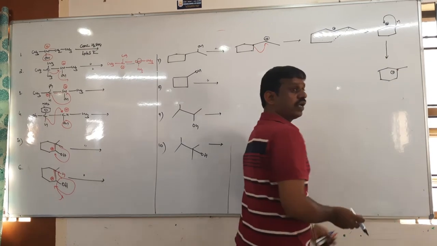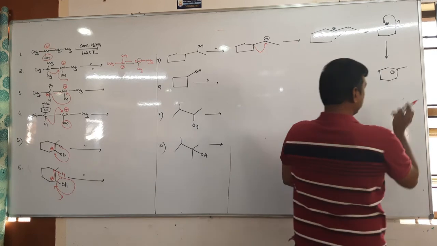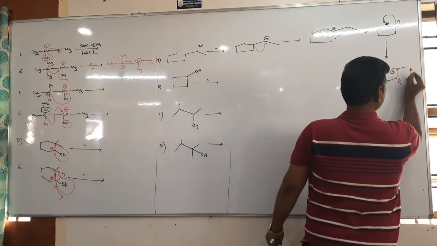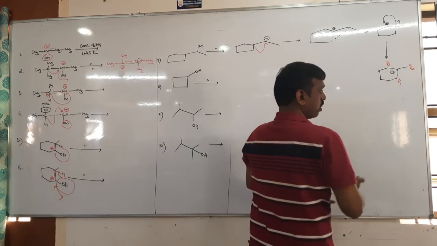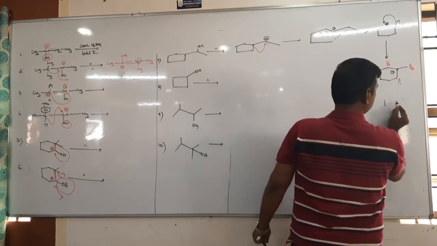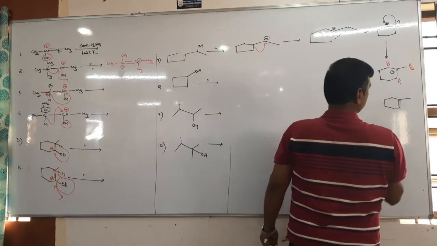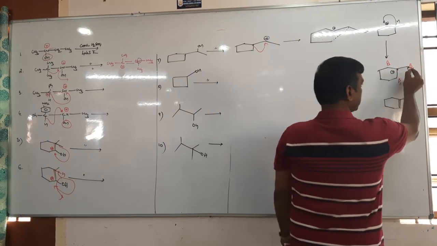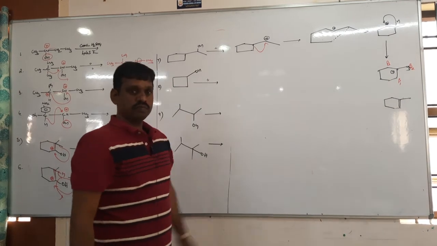Then you will get a tertiary carbocation. Now this undergoes beta elimination. So this is beta 1, beta 2, beta 3. Here, are beta 1 and beta 2 the same or not? So how many hydrogens are there? 2 hydrogens. 2, 2. It is a 3, no? That is the product.